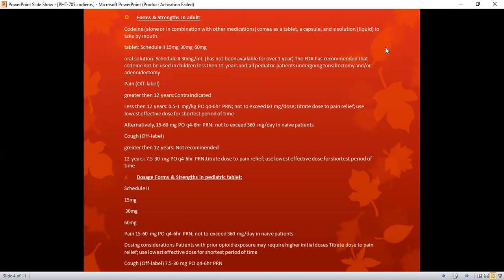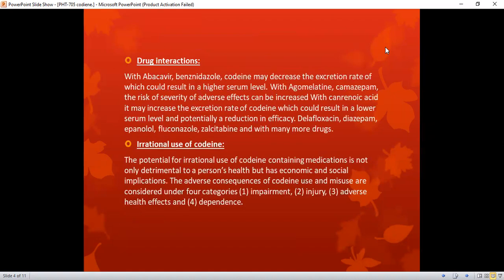Cough, off label. Greater than 12 years, not recommended. Less than 12 years, we can give 7.5 to 30 mg per oral every 4 to 6 hours PRN. Dosage forms and strengths in pediatric patients: we have 15 mg, 30 mg, and 60 mg tablets. Pain, we can give 15 to 60 mg per oral every 4 to 6 hours PRN, not to exceed 360 mg per day in adult patients. Cough, off label, we can give 7.5 to 30 mg per oral every 4 to 6 hours PRN.